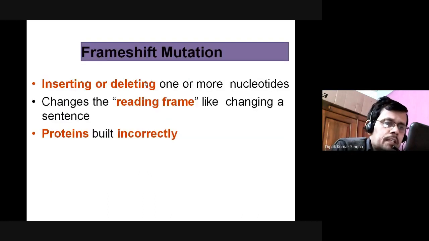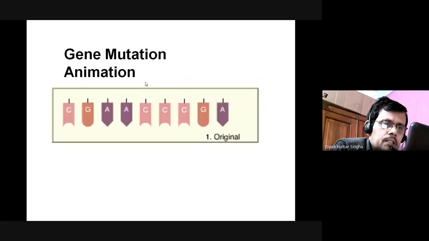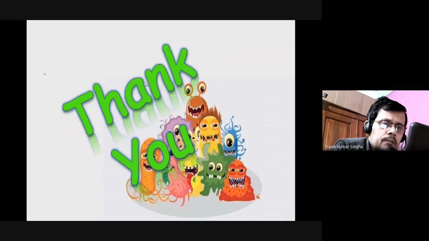Frame shift mutation is insertion or deletion of one or more nucleotides, changing the reading frame and the sequence, so proteins are built incorrectly or misfolded. Different types of cancer form due to frame shift mutation. Those are gene mutation animations.